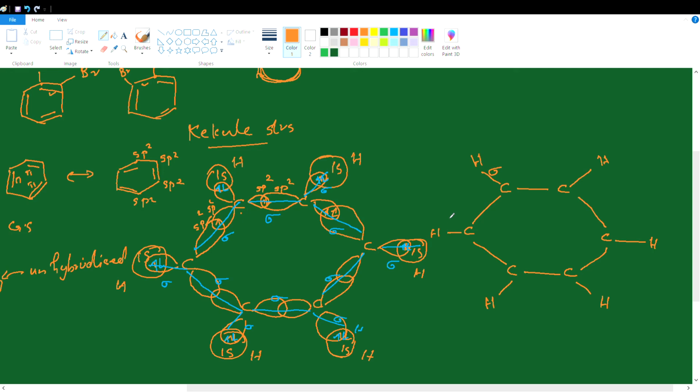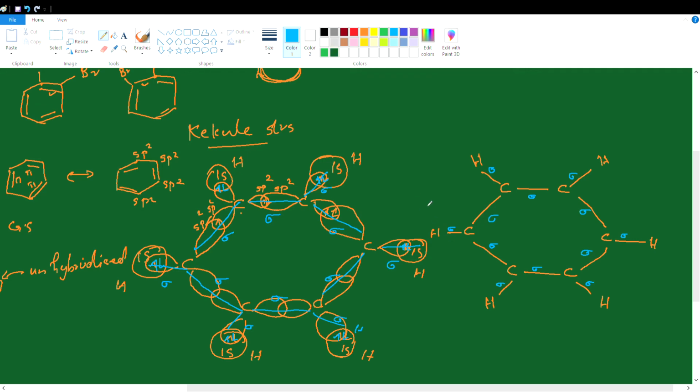All these are sigma: carbon-carbon sigma bonds and carbon-hydrogen sigma bonds, due to linear overlapping of half-filled sp2 hybrid orbitals and the 1s atomic orbital of hydrogen, forming the CH sigma bond.